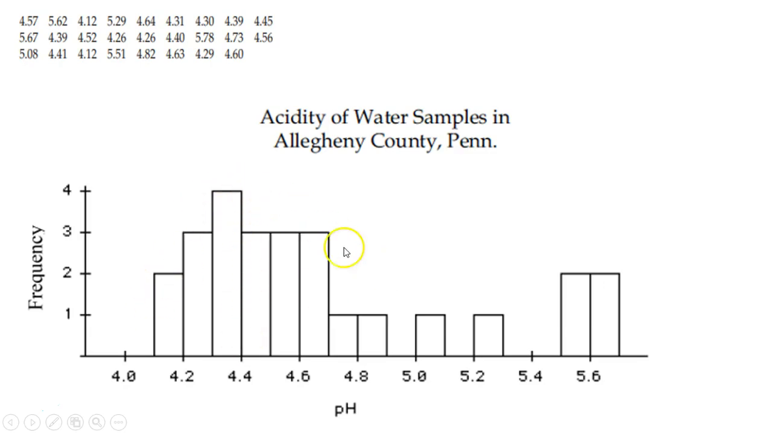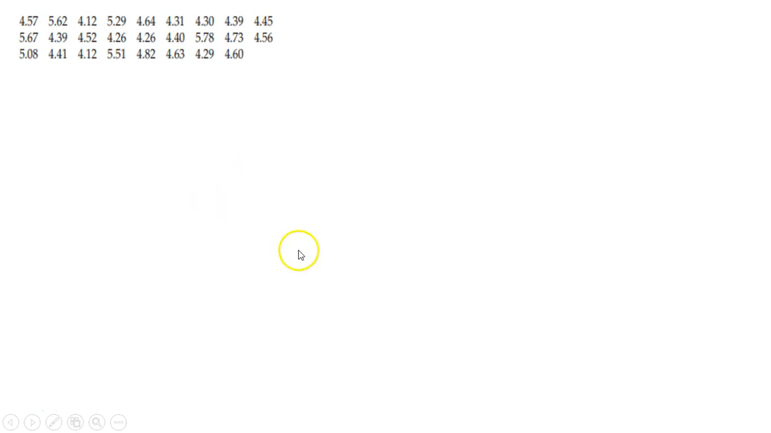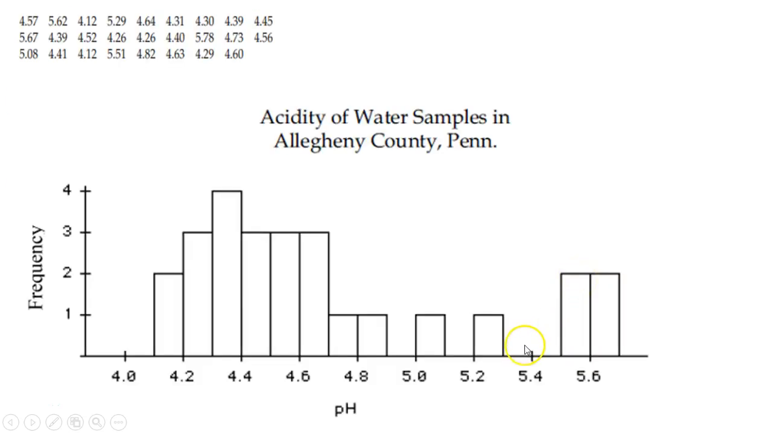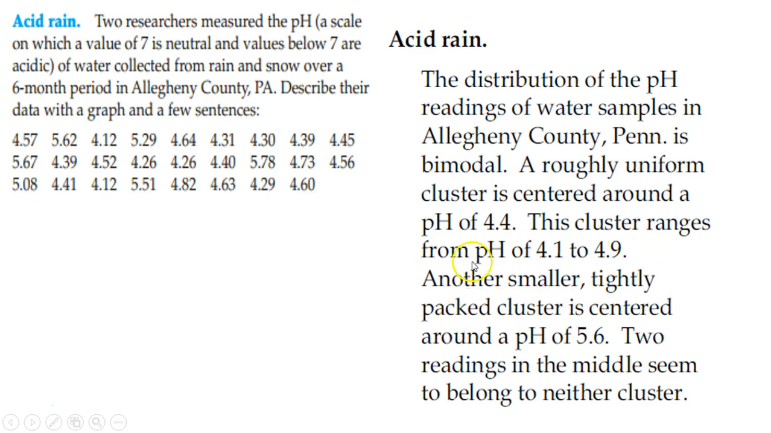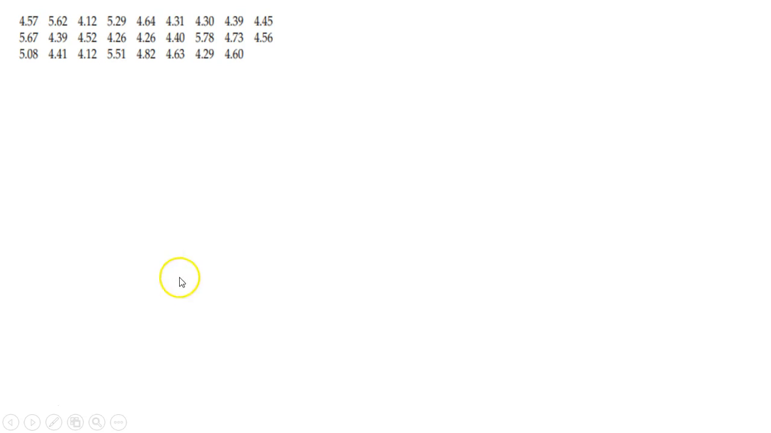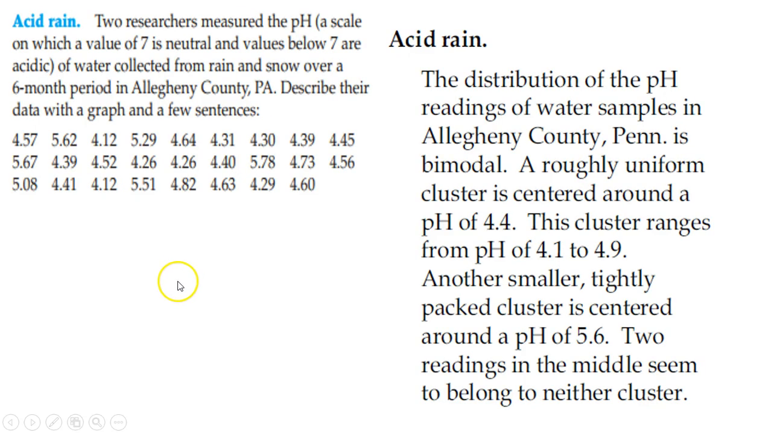4.4. That's where it looks to be centered, which seems pretty accurate, right? If you look at it, that's roughly where it's around. The other cluster, 4.19, where is it at? The range of that cluster, 4.1 to around 4.9, is what they're saying is that cluster. Another small cluster is centered around 5.6 as well.